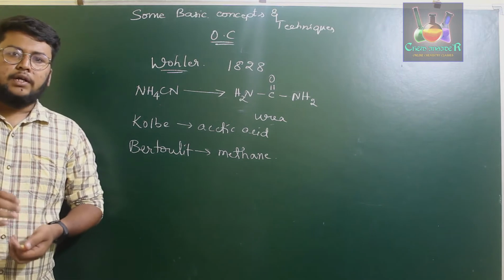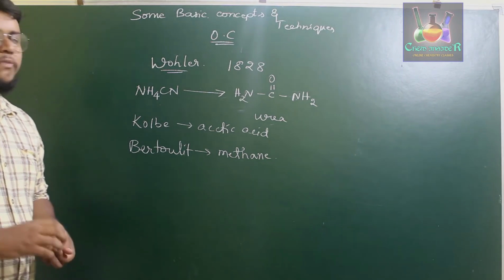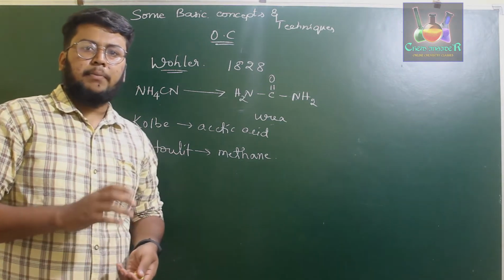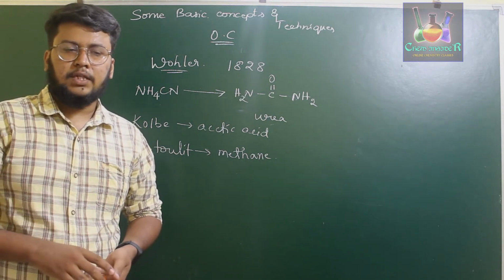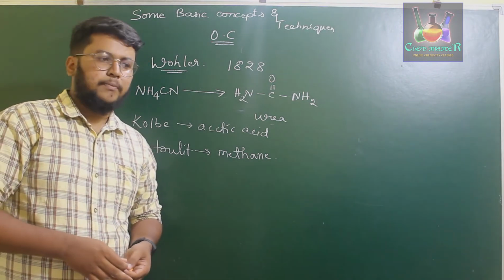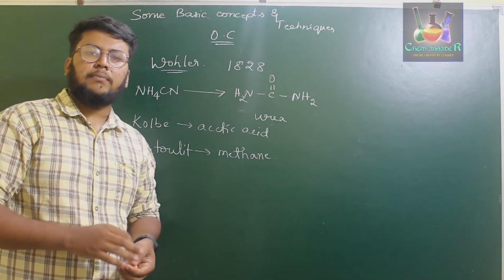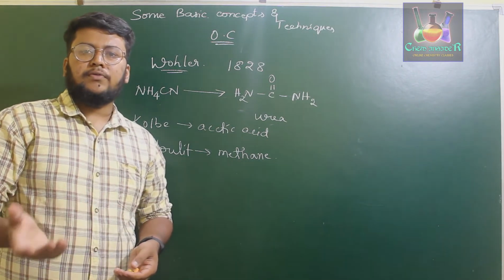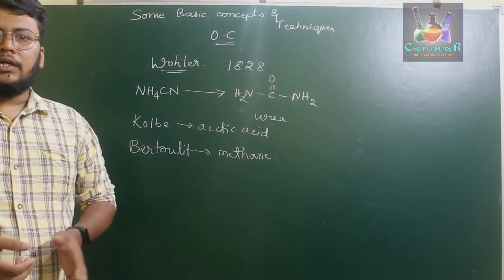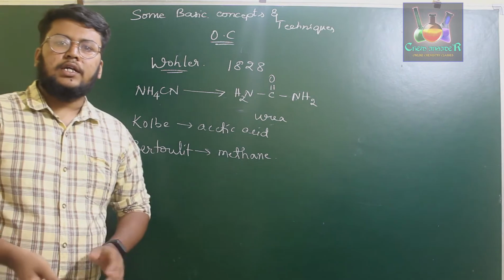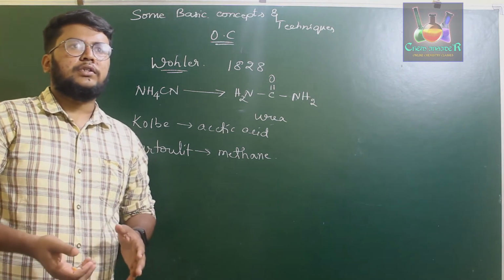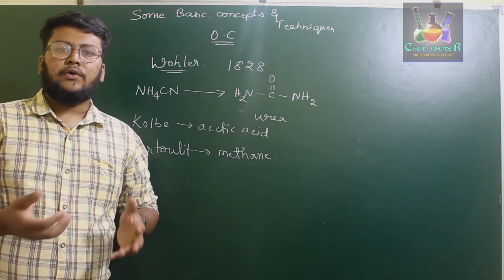Now, we clearly define organic chemistry as the chemistry of compounds which depend upon carbon and hydrogen. Any organic compound present in the environment is usually made up of either carbon and hydrogen, or it may be carbon and oxygen. That means each and every organic compound in nature usually involves at least one carbon atom. Therefore, organic compounds are said to be derivatives of hydrocarbons.